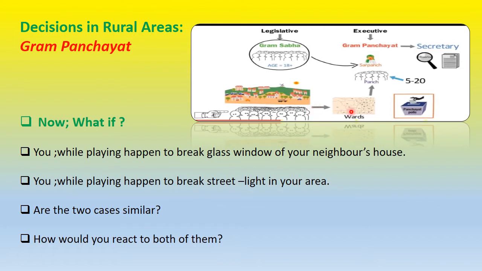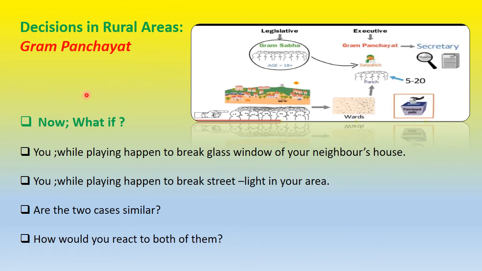Again, the village is divided into wards, who eventually form the Panch, and then the Sarpanch is elected. They have a tenure of 5 years. The size of the Gram Panchayat varies from 5 to 20, depending on the population and strength of the village. Then there's a secretary who is appointed by the government to maintain transparency in the Gram Panchayat. This is what it was in the rural areas.